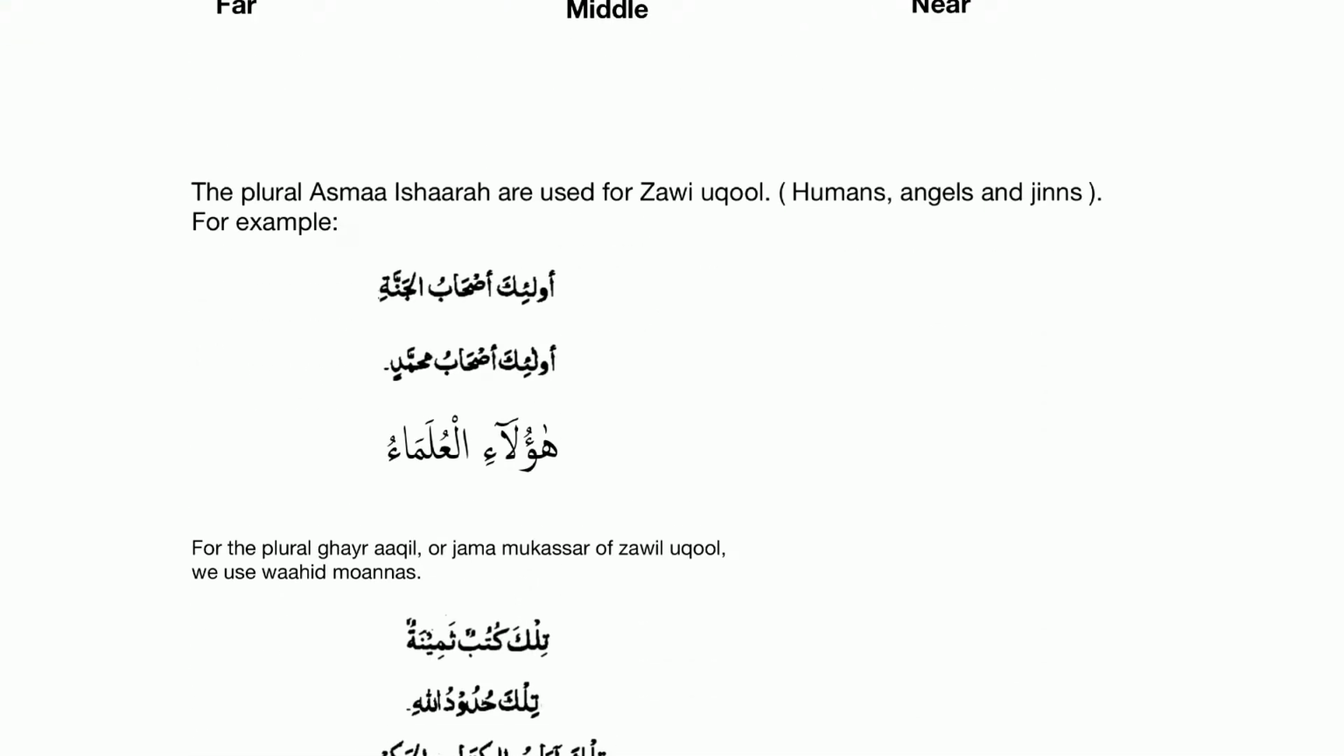Here, look. The plural asma ishara are used for the zawil uqul: human, angels and jinns. For example, ulaika ashabul jannati. Are ashabul jannah zawil uqul or not? Zawil uqul. So instead of saying tilka ashabul jannati, we say ulaika ashabul jannati. Ulaika ashabu Muhammadin. This is for ba'id. For qareeb, what do we say? Ha'ula'il ulama'u.